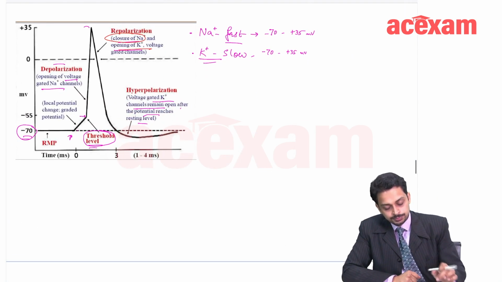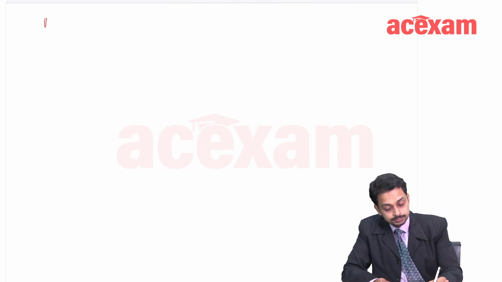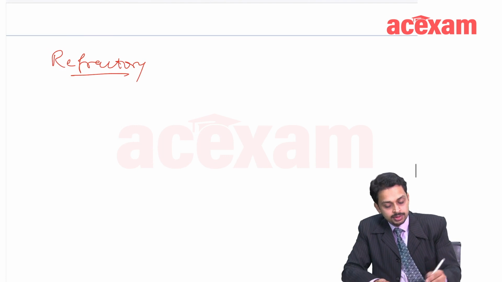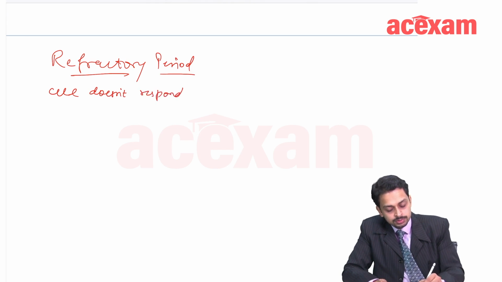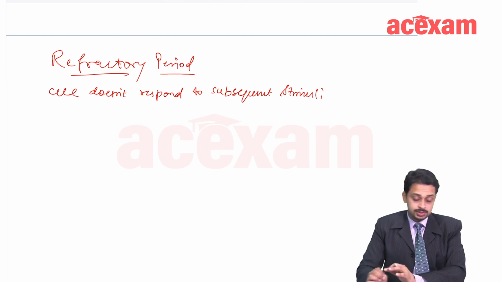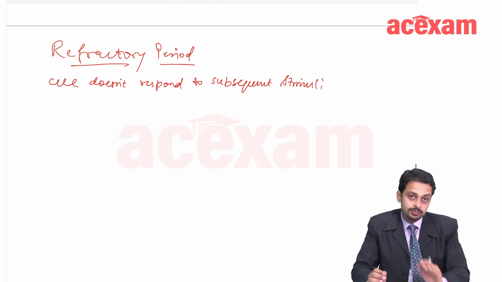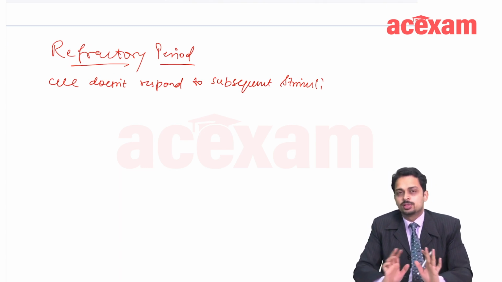Refractory period refers to a duration at which the cell does not respond to a subsequent stimulus. Okay, so this is the period in which the cell does not respond to the second stimulus.